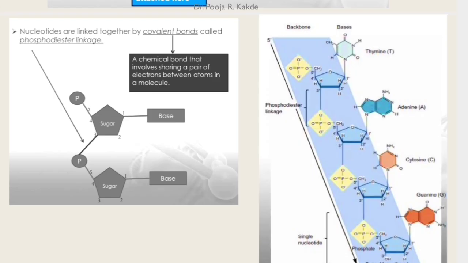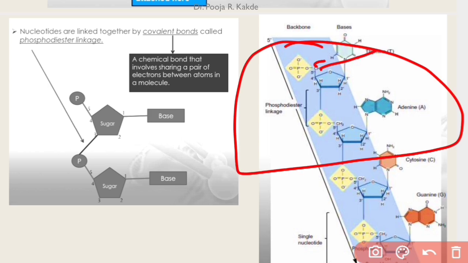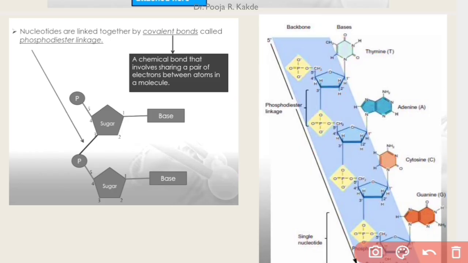So these nucleotides, which are building blocks of DNA, are linked to each other by phosphodiester bond. Now why is it called a phosphodiester bond? Let us see this structure. Here the phosphate is binding with this sugar with a phosphoester bond and here it is binding with the third carbon of another deoxyribose sugar, again with a phosphoester bond. So this phosphate is diesterified and that's why this complete bond is called a phosphodiester bond. Here it is bound with a phosphoester bond, here again with a phosphoester bond, which makes 2 phosphoester bonds and thus it is called a phosphodiester bond.